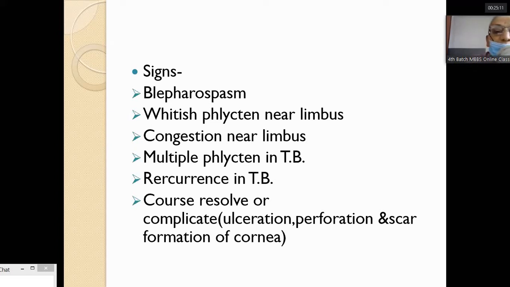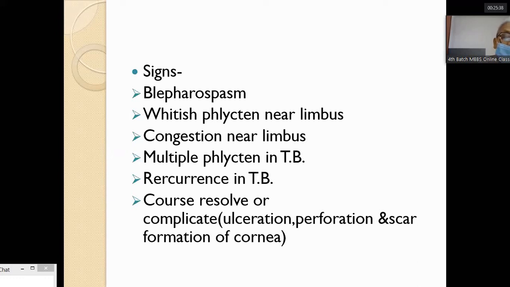The patient has blepharospasm, there is whitish phlycten near the limbus, there is congestion at the limbus. In tuberculosis there are multiple phlyctens, whereas in helminthic there is a single one. This is one of the differentiating findings to differentiate between the causative agents.